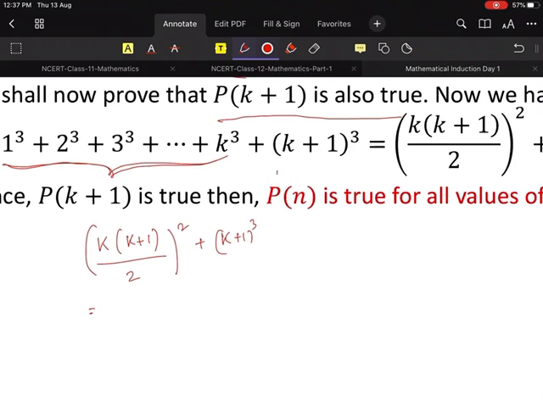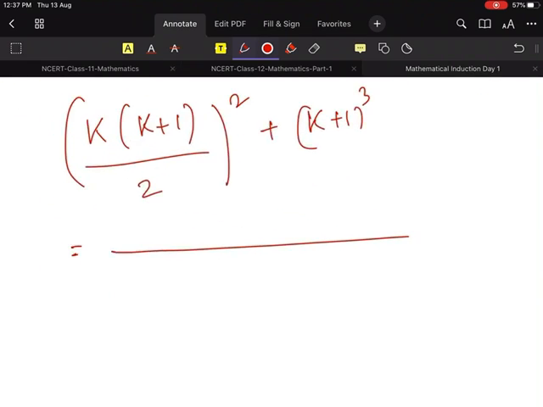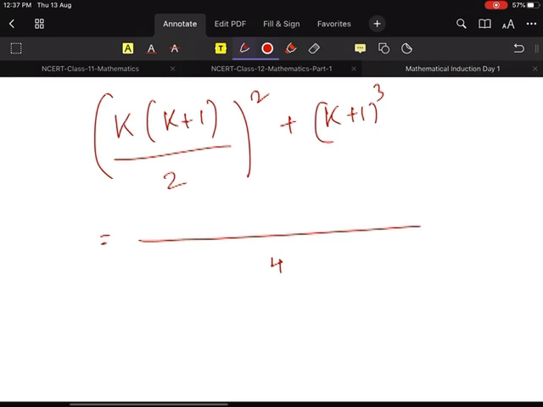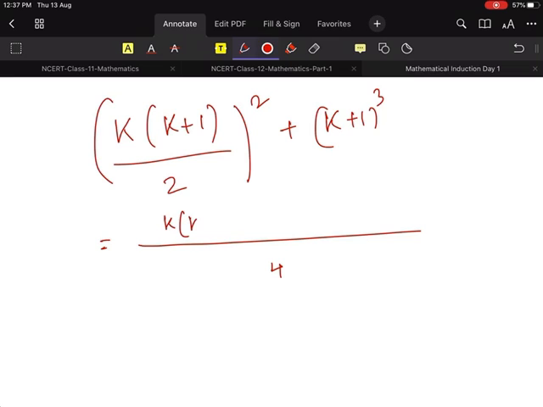So if I take LCM, what do we have? 2 in here. 4, sorry. Yes, 4. Very good, thank you. So 4 in here because it's 2 square, right? 4 in here, k into k plus 1. I will not do the square. The reason I am not doing the square, you will know. And this one will be 4 into k plus 1 whole cube. Everyone clear?